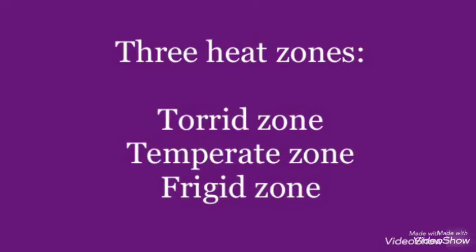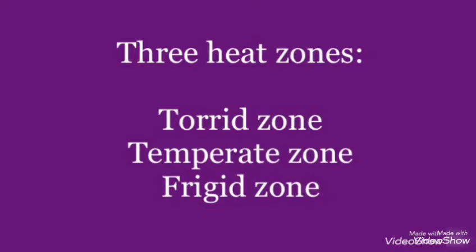The earth is spherical in shape, so the parts of the earth are heated differently. So 3 heat zones are there. They are torrid zone, temperate zone and the frigid zone. So the earth is divided into 3 heat zones.